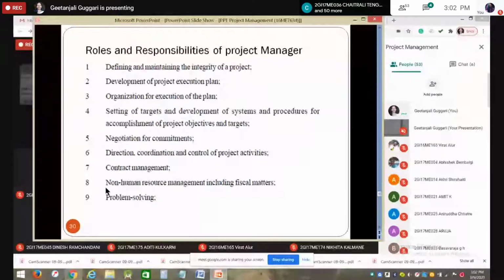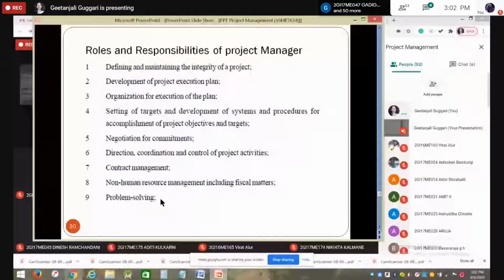Then non-human resource management, including other matters like political matters and licensing, anything other than the engineering. Then problem solving. Of course, you start your project with a well-defined, 100% ready execution plan.